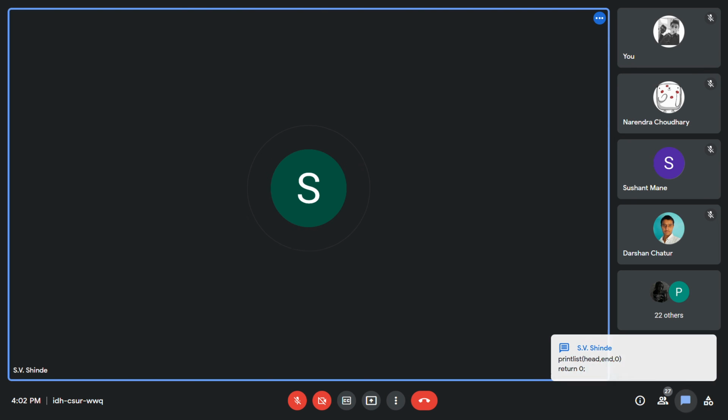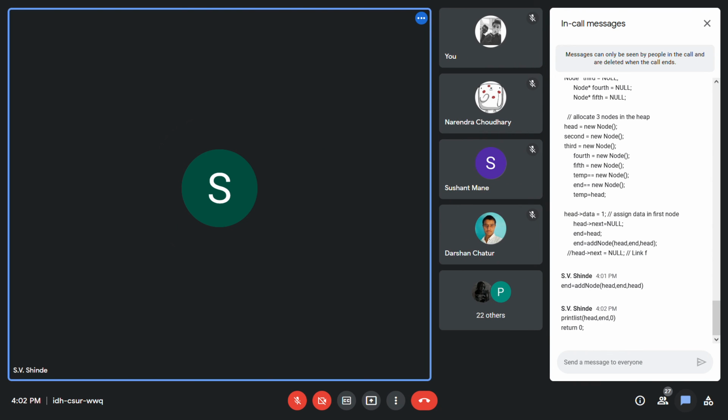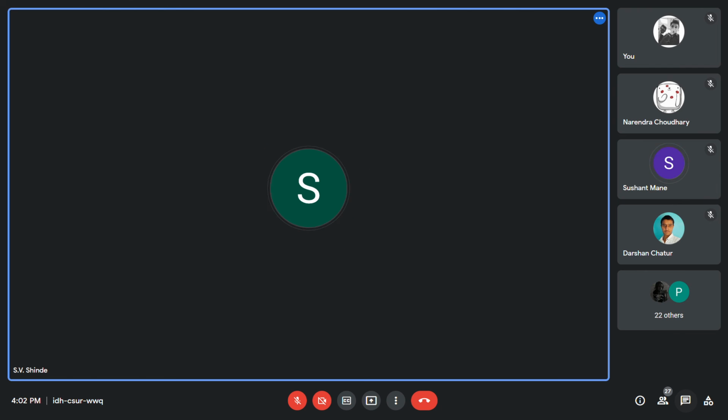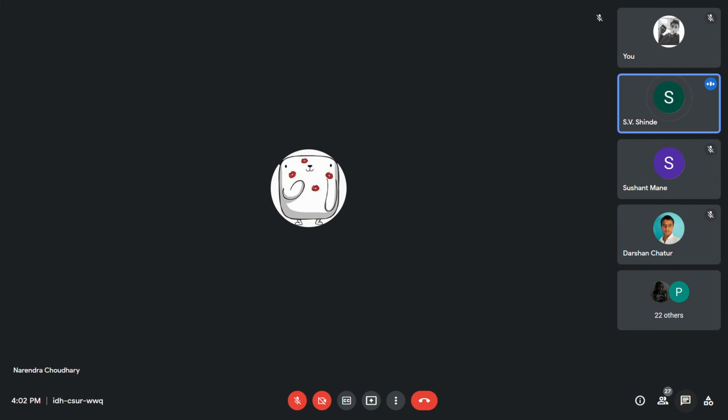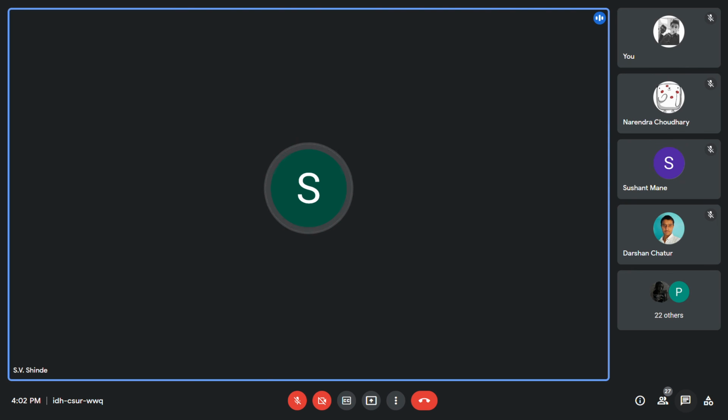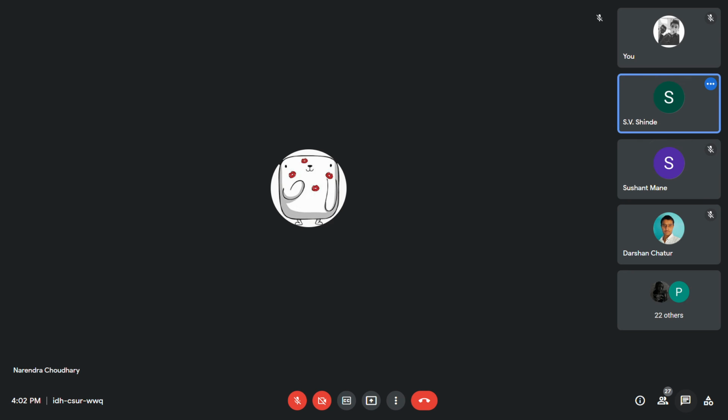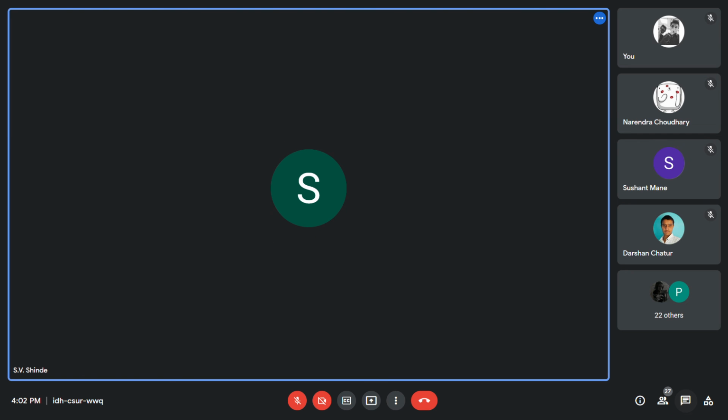After print list, you give parameters to it, head and zero. So your list will be printed in reverse order. If you want to print the list in ascending order, just pass the parameter as head and end. So this was as far as your doubly linked list is concerned.